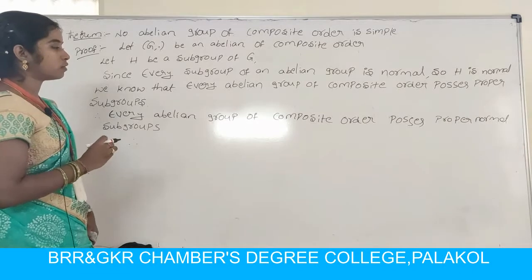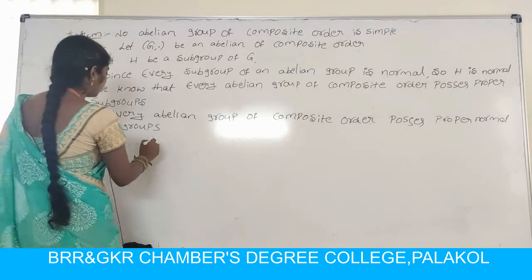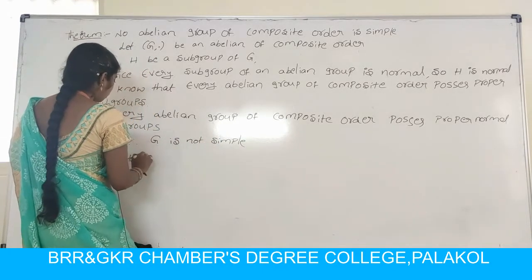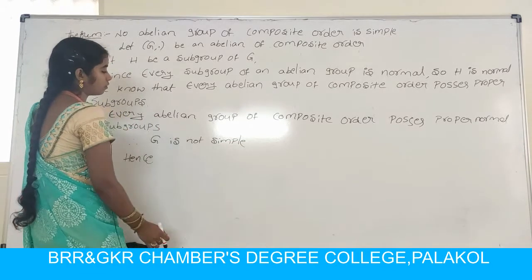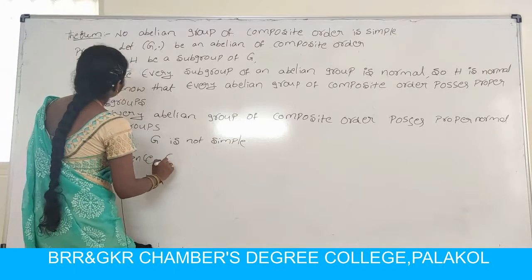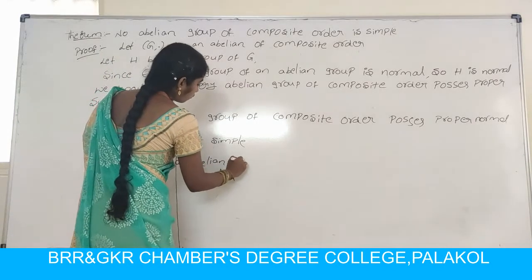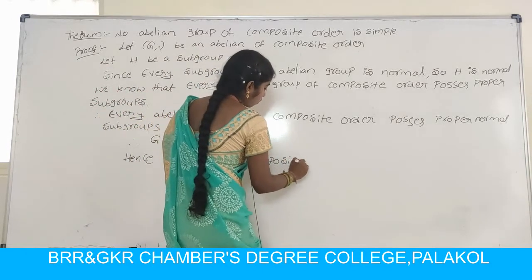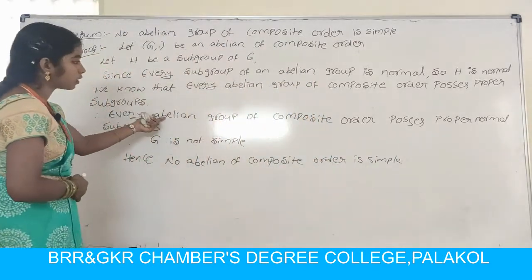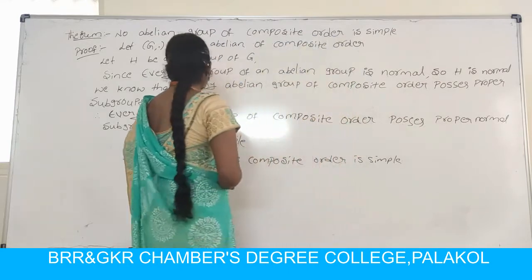The simple definition is no proper normal subgroups, but every abelian group of composite order has proper normal subgroups.